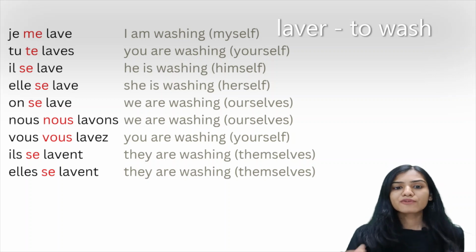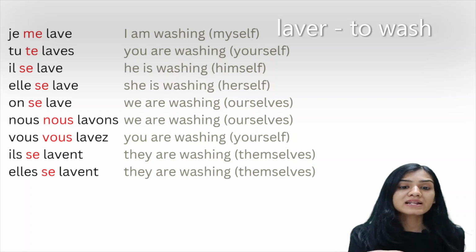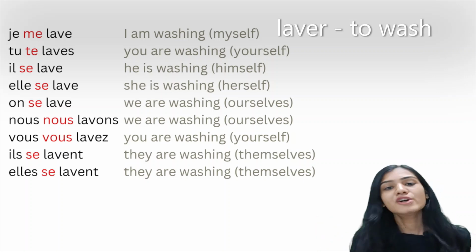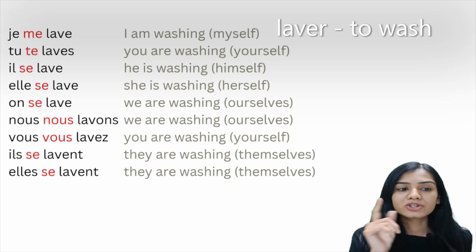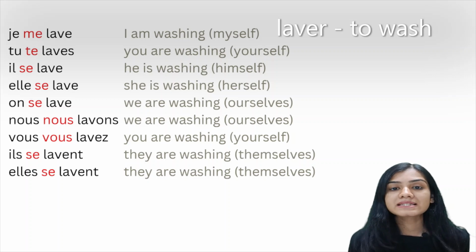So basically for saying I am washing myself, you are washing yourself, he is washing himself, for all these we are going to use our reflexive pronouns me, te, se.